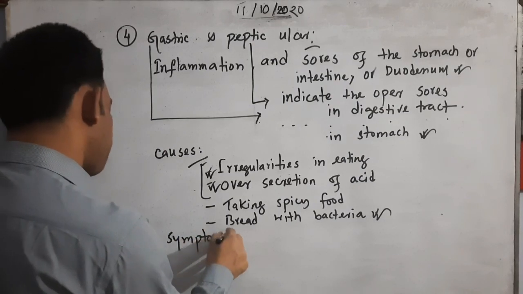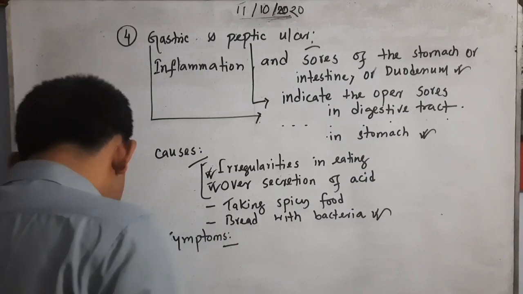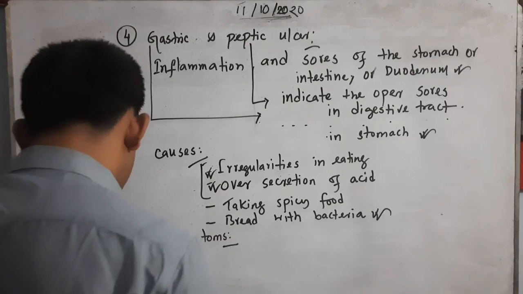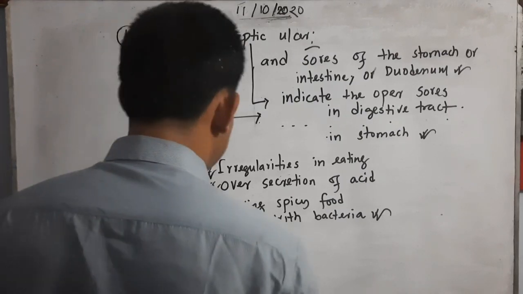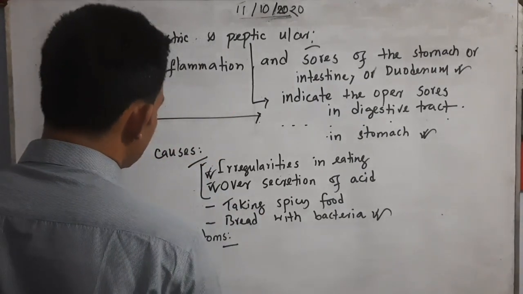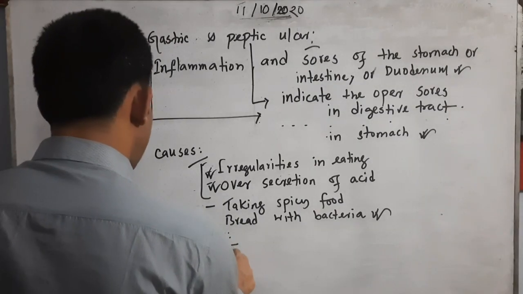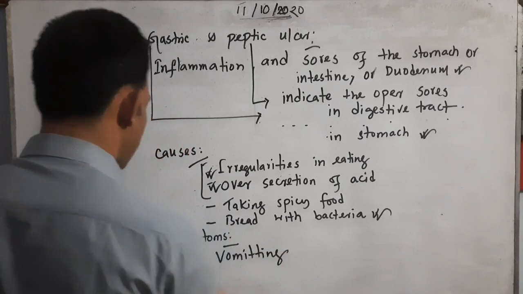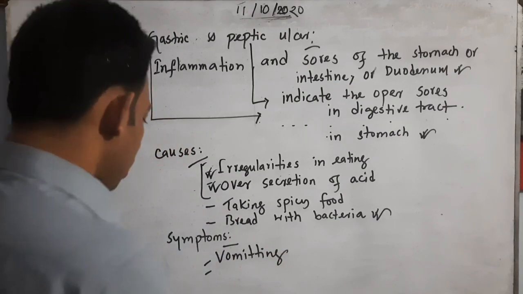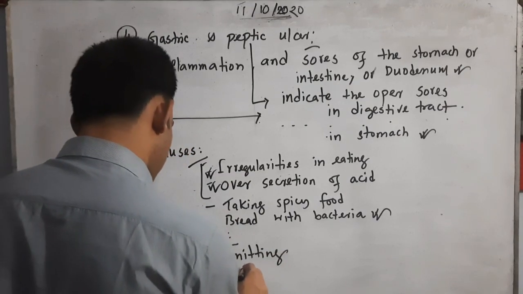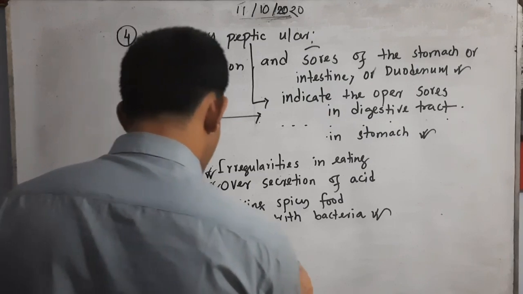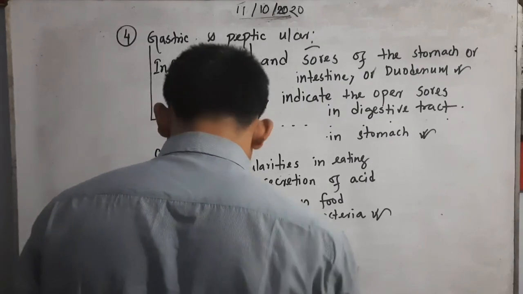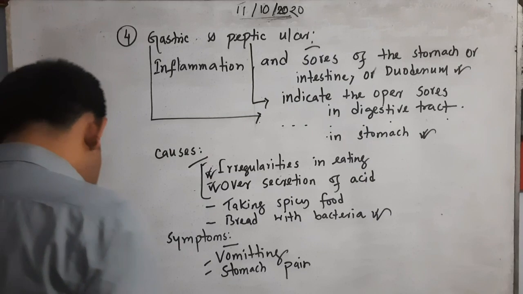Symptoms. Some important symptoms: vomiting feelings are also a symptom. Stomach pain is also a reason, very important.